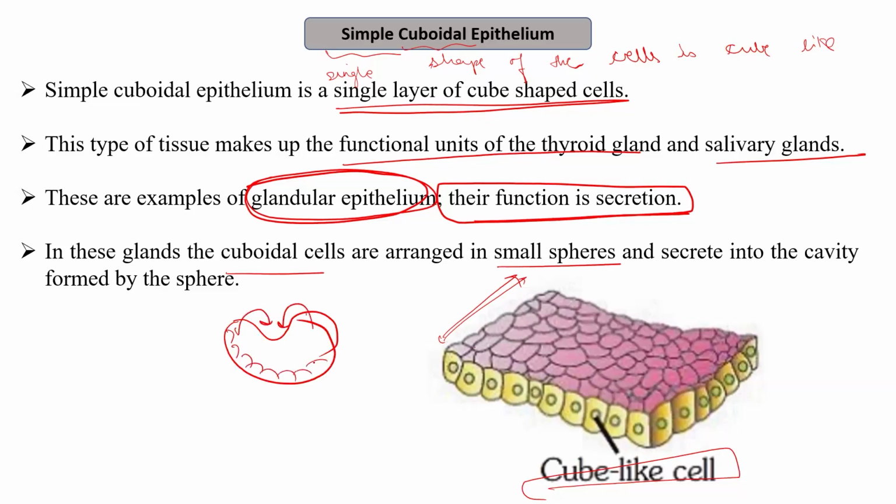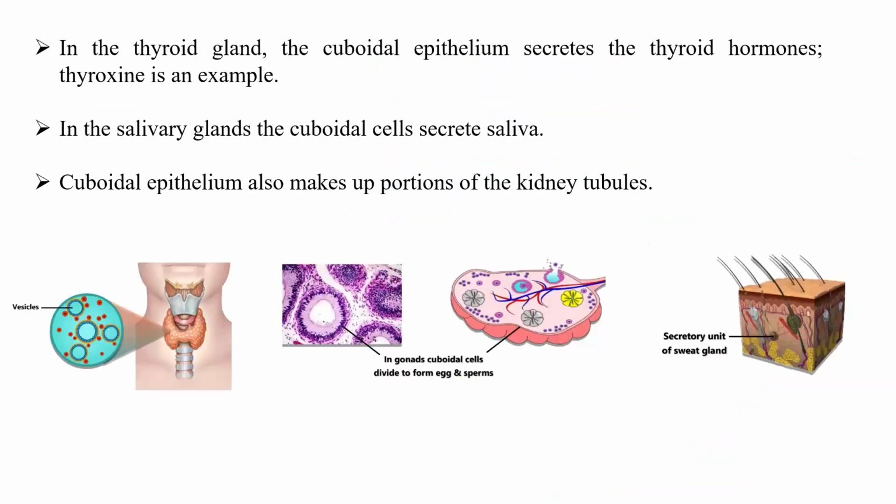So cells are arranged like this and they secrete into the cavity which is formed by the cells. So in thyroid gland, the cuboidal epithelium secretes the thyroid hormone, thyroxine, for example. So it is present in the vesicles. So you can see that in the thyroid gland, simple cuboidal epithelium is present.